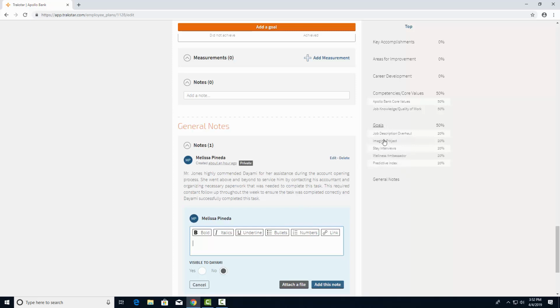All new hires will be assigned a 90-day action plan and will be inserted into Trakstar by HR in the Goals section. Goals will be added by your manager on a yearly basis and will be factored into your final appraisal score at the end of January of each year. Email reminders will be sent at the 30, 60, and 90-day mark to remind you to log into Trakstar and to record notes. This will be required of all employees and managers. Remember, it is important to continue to record notes year-round, not only during the 90-day period.